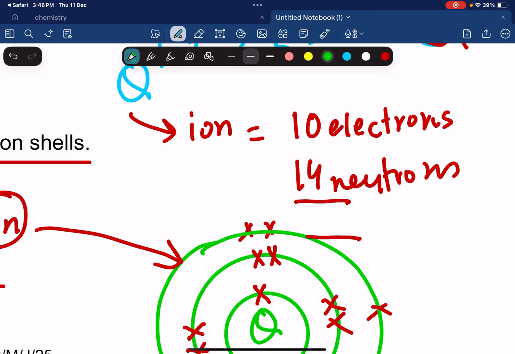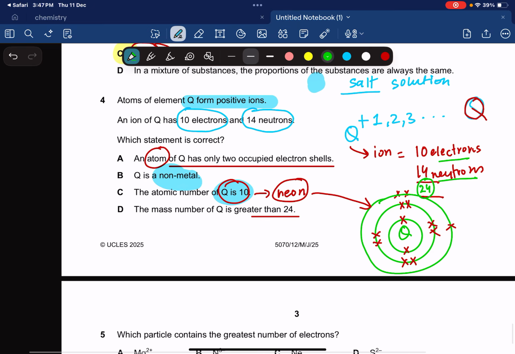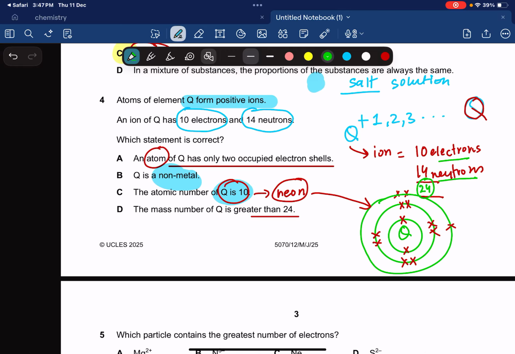So if I add this, I get 24. Electrons plus neutrons is 24. And I know protons were also there. I'm not adding the protons, but I know that initially the proton number has to be more than 10. So my atomic number is going to be more than 24, which makes, not atomic number, sorry, it's going to be the mass number, which is going to be more than 24, which makes option D the correct answer.